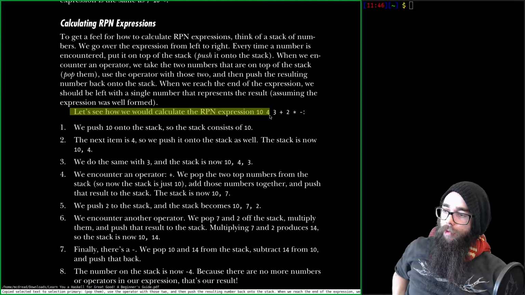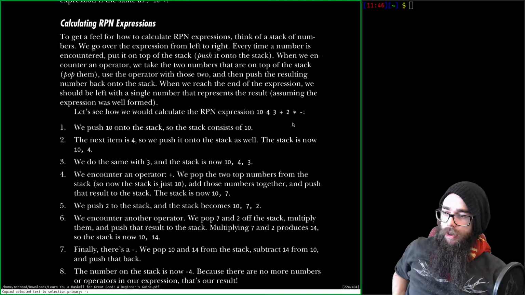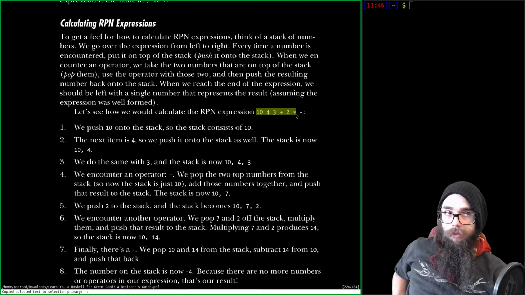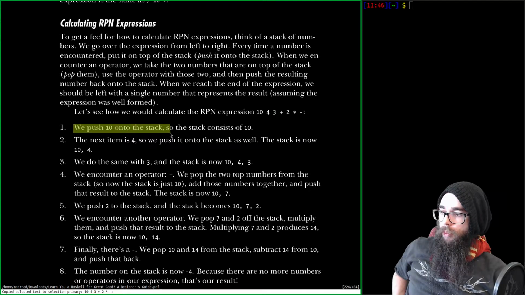Oh, wait. 10, 4, 3, so that would be what, 17? And then multiplied by 2. I don't know what this is. Would make them negative, so what? 17 multiplied by 2 is what? 34? And negative 34. Right, we push 10 onto the stack, so the stack consists of 10.